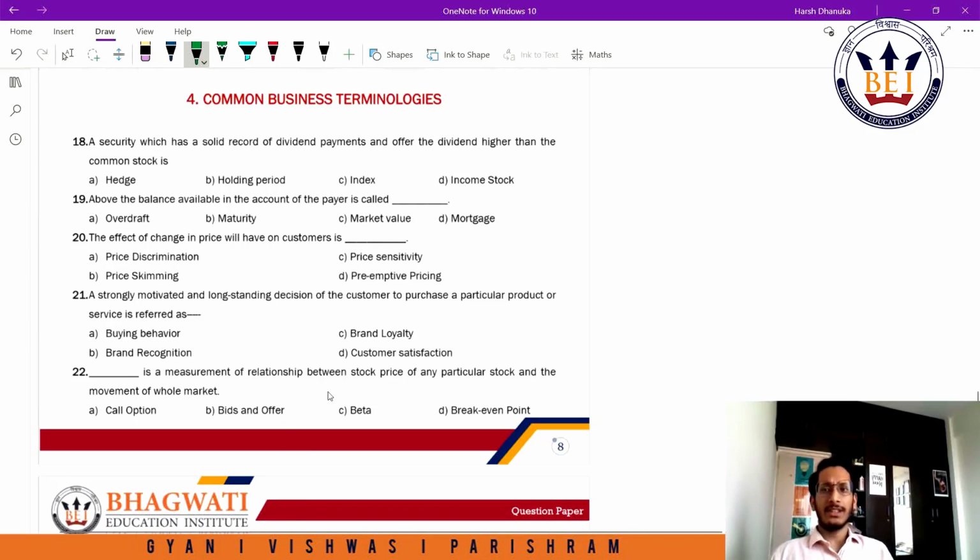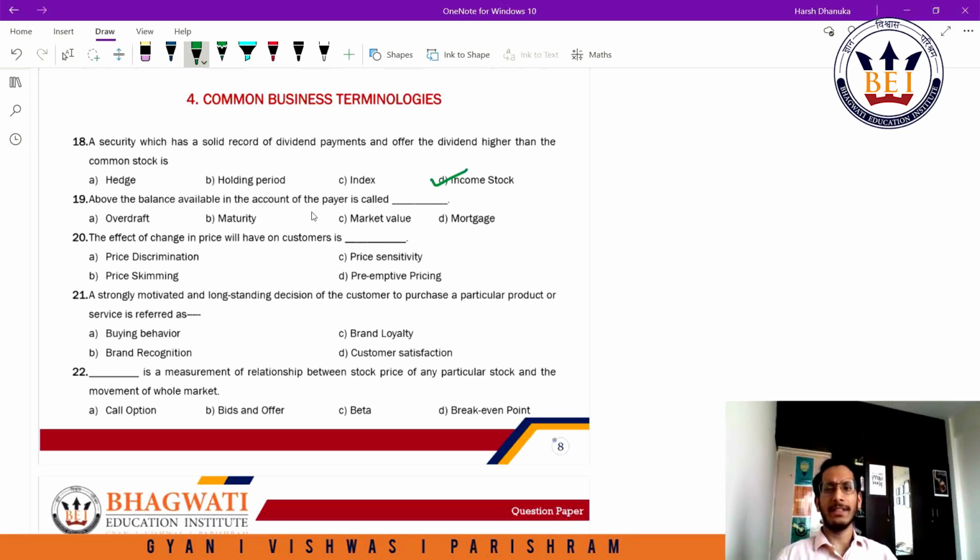Let's come to common business terminologies. A security which has a solid record of dividend payments and offers the dividend higher than the common stock. So we've discussed this in the finance terminologies of chapter number 6. A hedge, we know that hedge is basically action taken to mitigate your potential risk. Holding period is if I buy a security today and if I sell it after a month, 1 month is my holding period. Index is a representation of the market constituting the topmost securities based on different methods of calculation. So index is not an answer here. Income stock justifies the question asked. So this is a stock which has a solid record of high dividend payments, and they generally pay dividends at a rate higher than its peer groups, right?